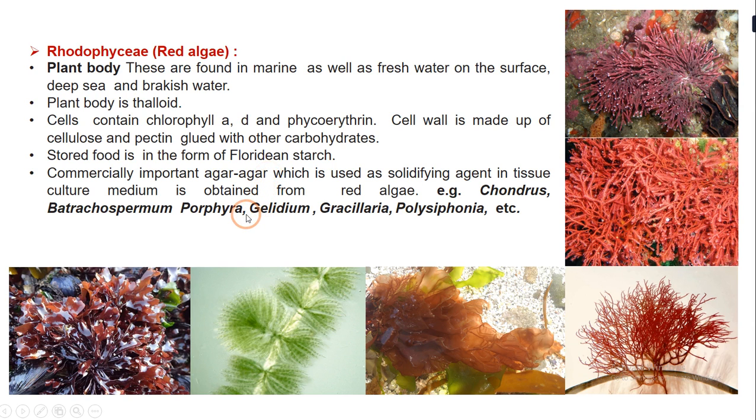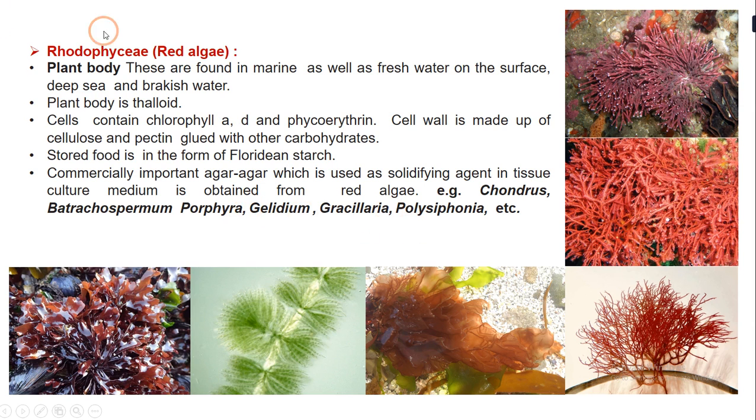Now you must be very familiar with this agar-agar gel, which is used in food production and in biotechnology and other fields. Agar-agar is used as a solidifying agent in tissue culture medium. If you just Google agar-agar, you will get to know what it is. It is obtained from the red algae.